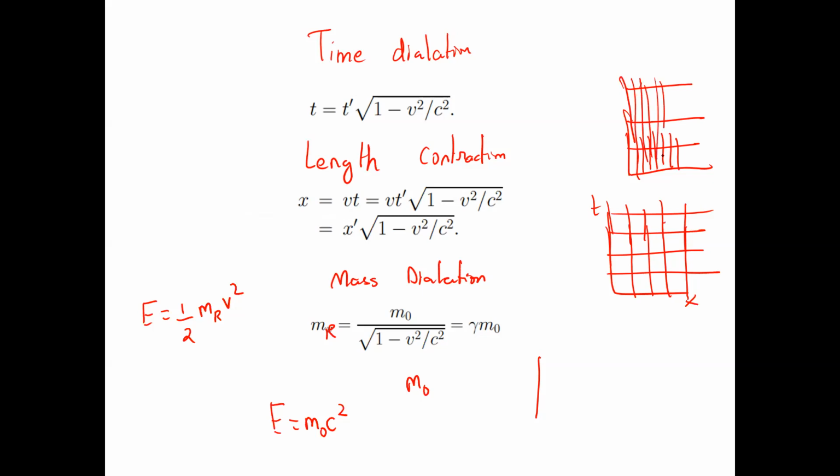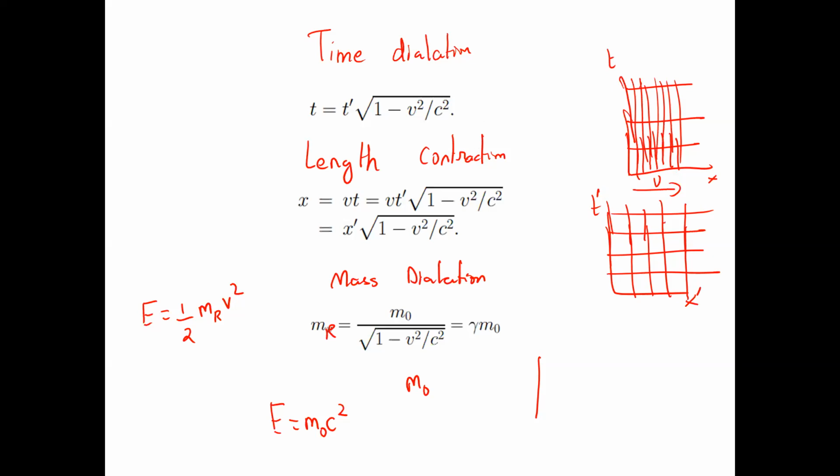So x and t, relative motion. We can see that due to the relative motion, the coordinates are getting squished and stretched: length contraction and time dilation. Your intervals are getting squished and stretched.